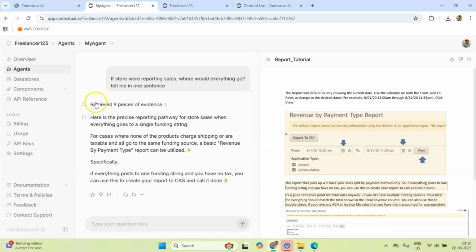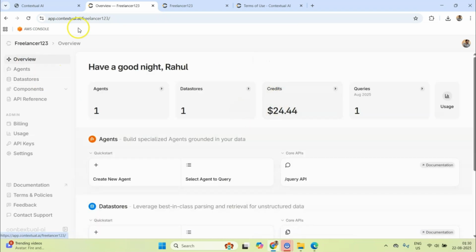And now let me see the API usage. If I refresh it, my credit has decreased, and in my opinion, with $25 you can do some introductory stuff, but you will soon run out of your credits. But if you like this platform, you can obviously go ahead and take the appropriate subscription for your use case.